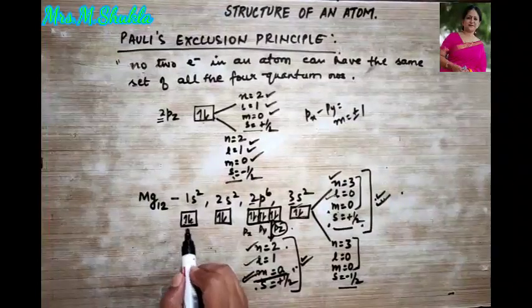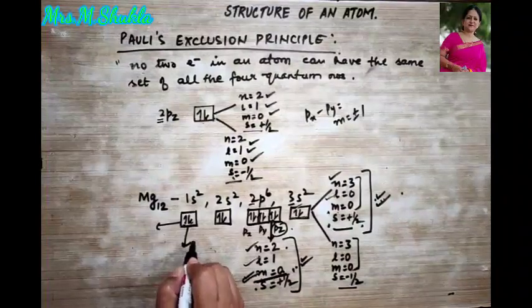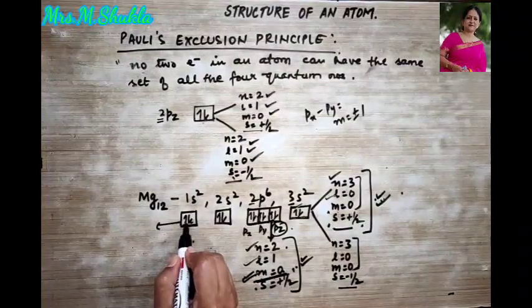Let us talk about this s orbital. So we have 2 electrons. Let us talk about these 2 electrons. Okay. So I am first writing for this one.